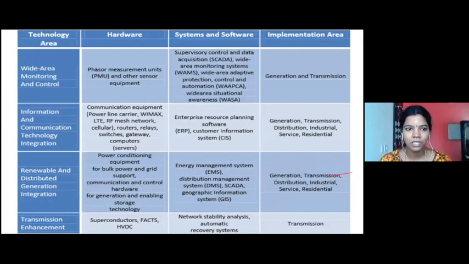Fine. So this picture gives a very brief overview of the various technology areas: hardware, software, and implementation areas. The first one is wide area monitoring control. In this wide area monitoring control, as I've told you already with an example of a single house, we need to have the sensor units and a SCADA type of network on the generation and the transmission side. Phasor measuring units will tell you how much power is being consumed and which phase is under issue. We know that we have three different phases, R, Y, B, right? All these phases will be taken care of with the help of these phasor measuring units.